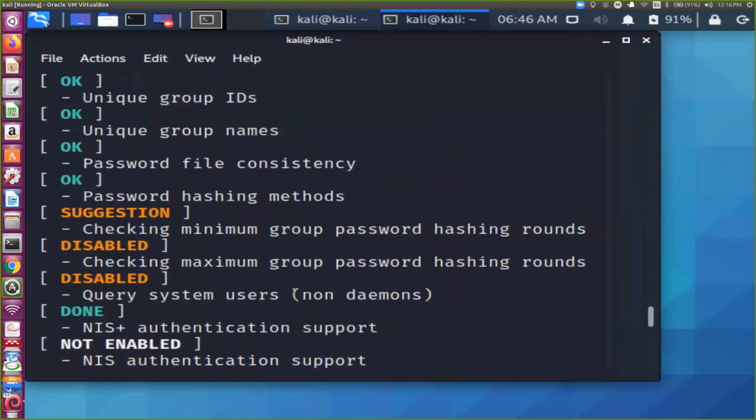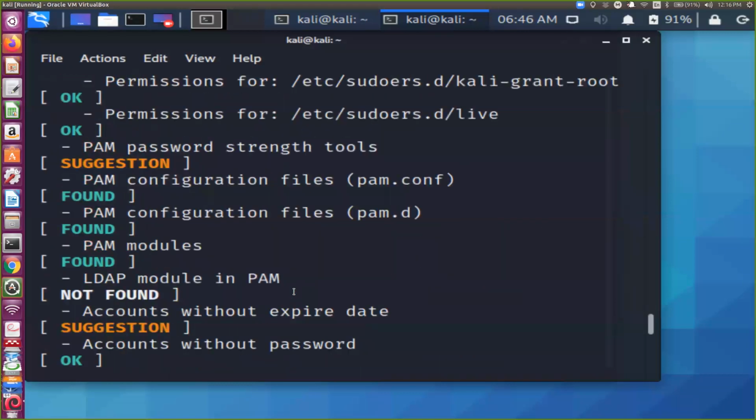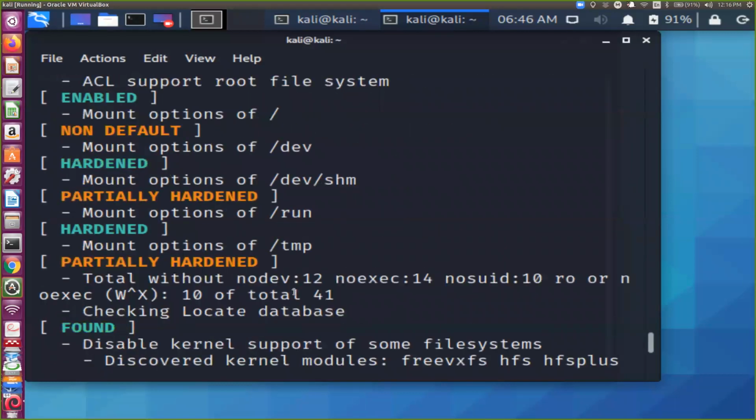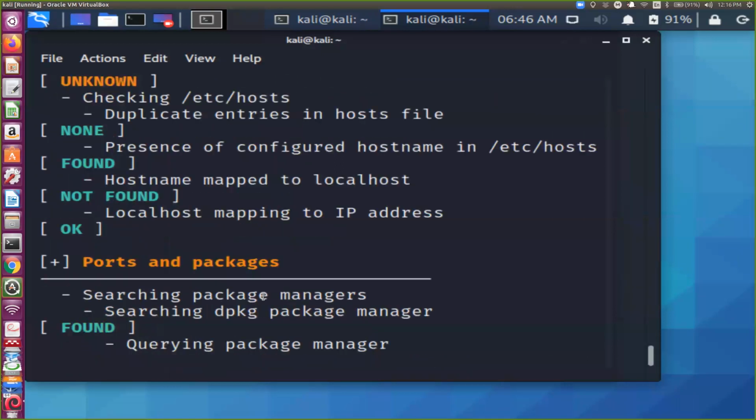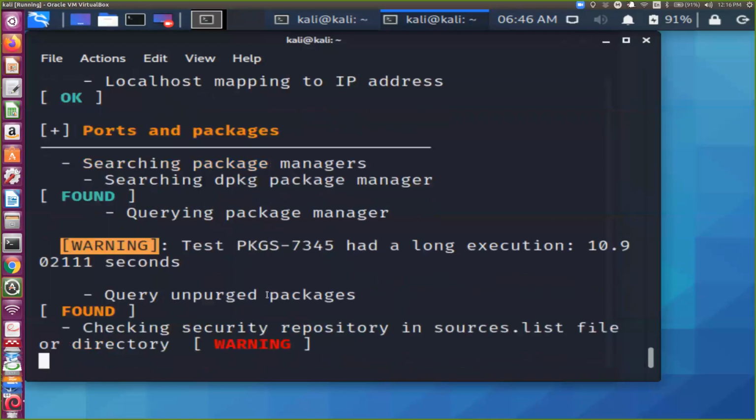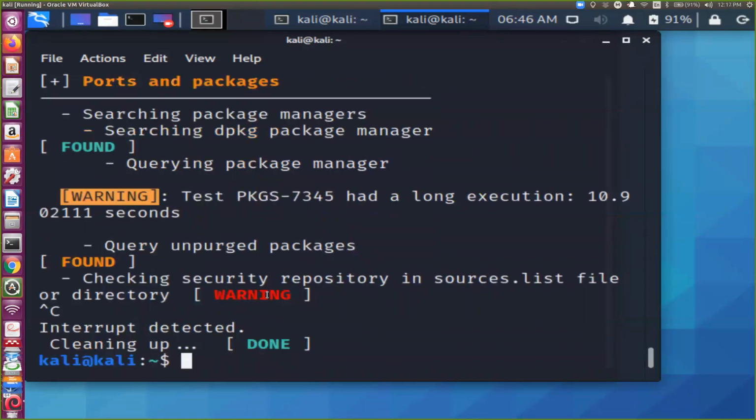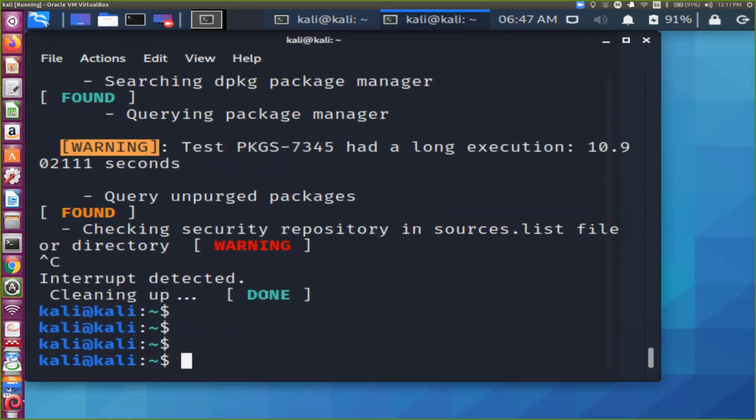authentication. Then it will do file system, storage, NFS systems, all the ports and packages. So it's checking. Now I'm quitting in between. Using it in this way we can check this Linux. And if we have to check other machines, then we use the Nessus tool, NESSUS, Nessus tool.